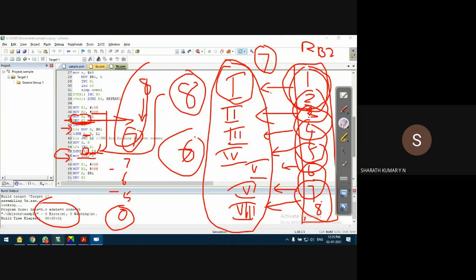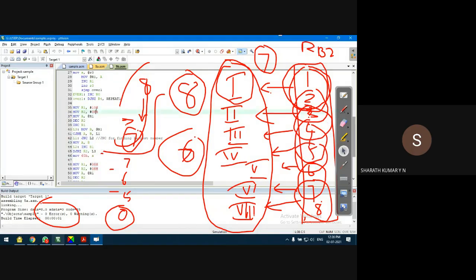Now the question should be, instead of this line, let me edit this code. Instead of this, if I take it as 7, what will happen? If I take this as 7, this line is optional. As you rightly got the point, this line is optional. I can eliminate this line.